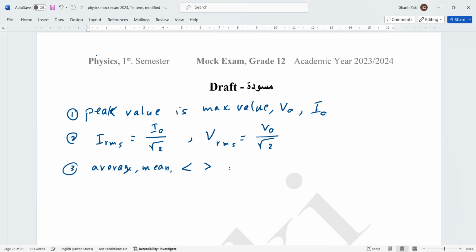Now remember, the average alternating current is 0, because the current varies from positive to negative. Also the average alternating voltage is 0. Now, the average power is half the maximum power.